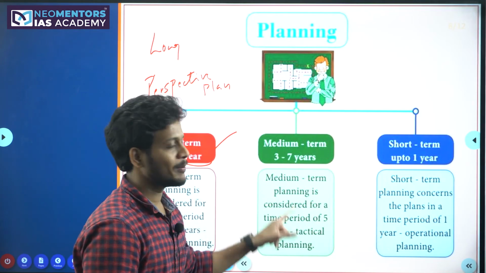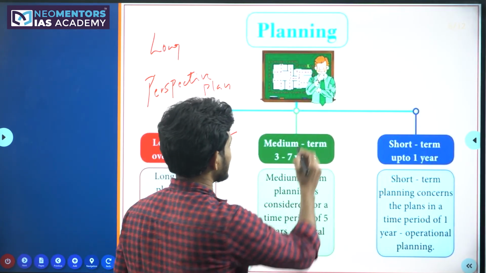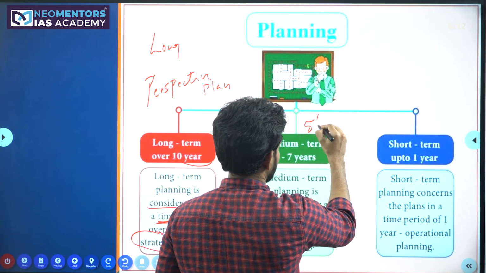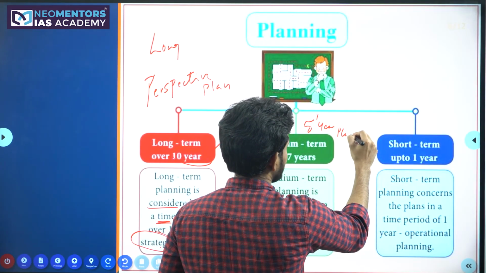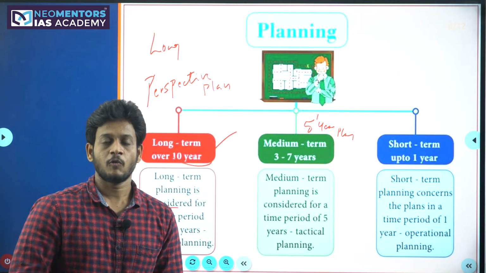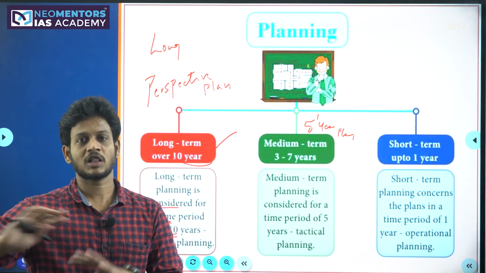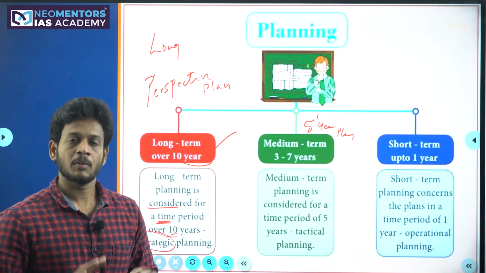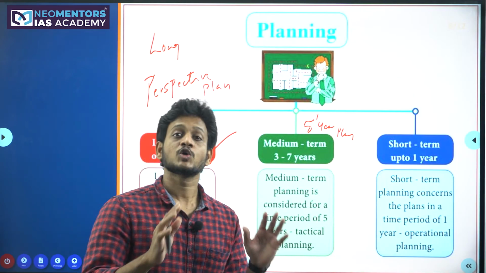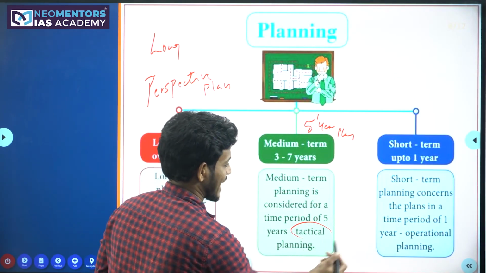And second one is called medium-term plans. In India, we implemented this medium-term planning concept with 5-year plans. So you know about 5-year plans. In 1951, we started the 5-year plans in India. We continued these 5-year plans till 2017. Even though the 12th 5-year plan was discontinued in the middle, more or less we had implemented 12 5-year plans in India. That is nothing but medium-term plan. It is also called tactical plan.